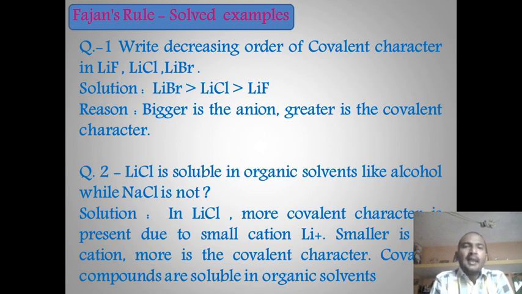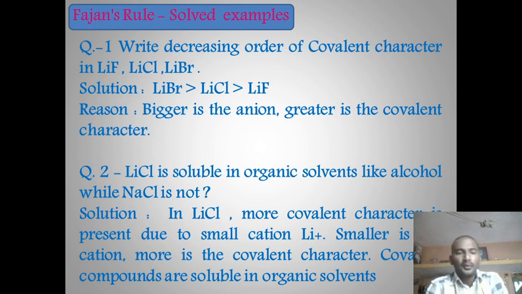Therefore, in LiF there will be less polarization, as the size of the anion is very small. In LiBr there will be more polarization. That means LiBr will be more covalent in nature as compared to LiF, which is ionic in nature.